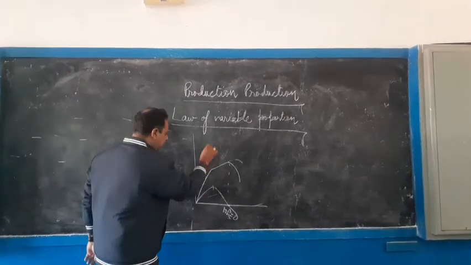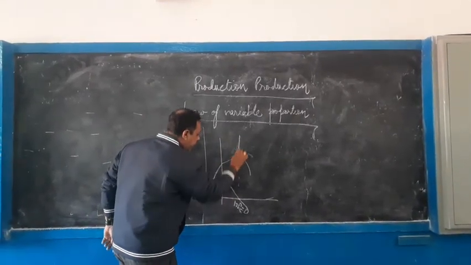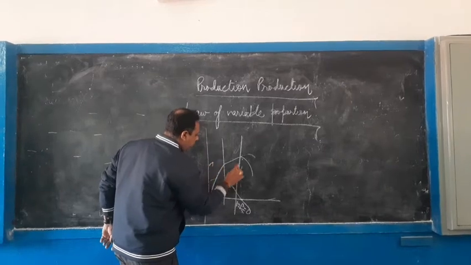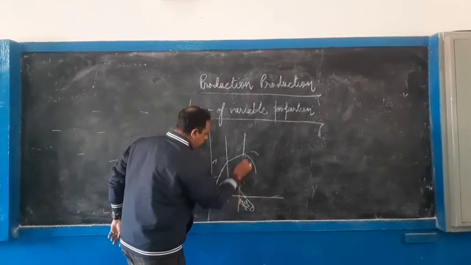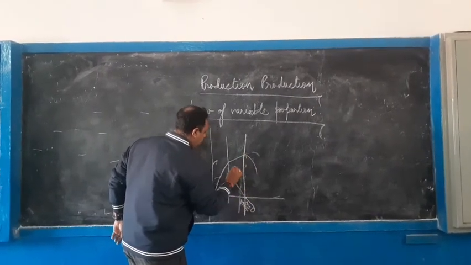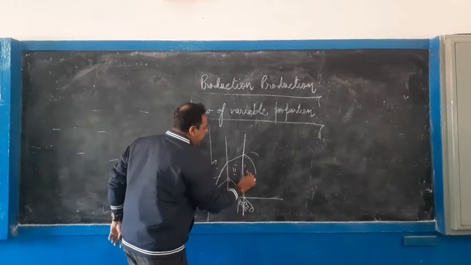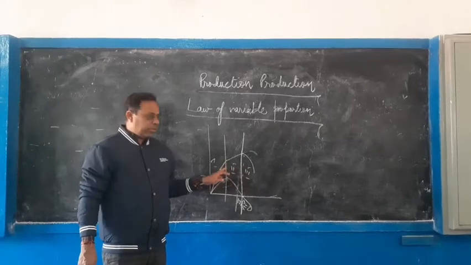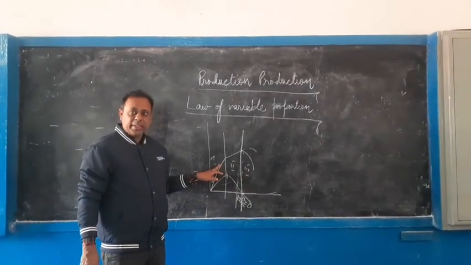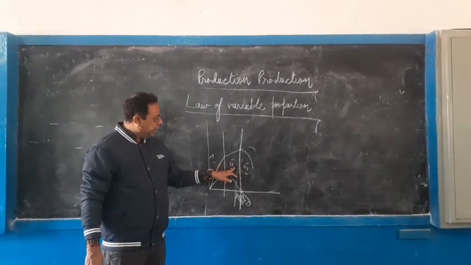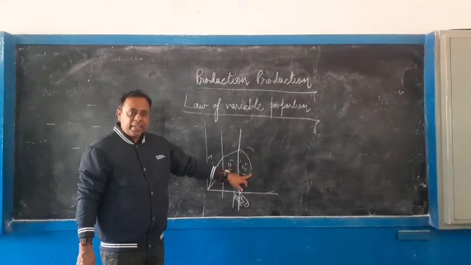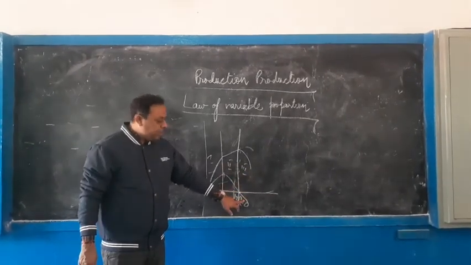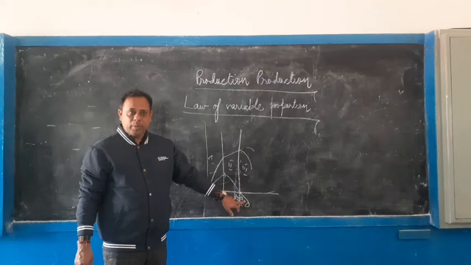So here are three stages: stage 1, stage 2 and stage 3. These are known as returns to factor. In stage 1, returns to factor are increasing at an increasing rate, then increasing at a decreasing rate, and finally it declines when MP becomes negative. Understood?